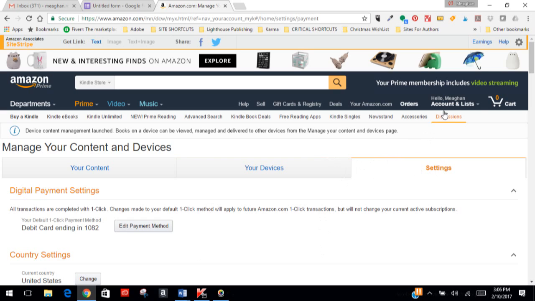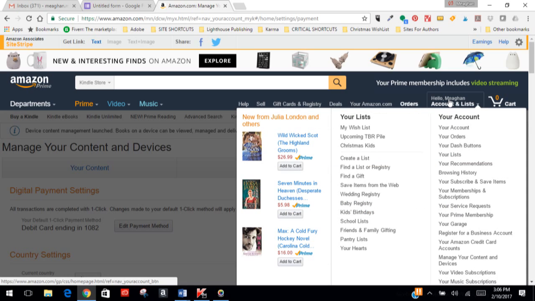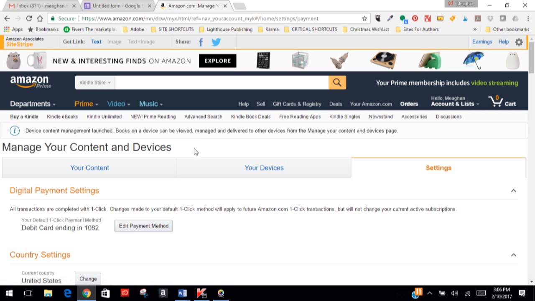To find the page that we're on, you're actually going to go to Amazon Accounts and Lists, and you're going to go all the way down to Manage Your Content and Devices, which is right here. And that will bring you up to this page. On this page, there is three options. If you notice here, three buttons: your content, your devices, and your settings.